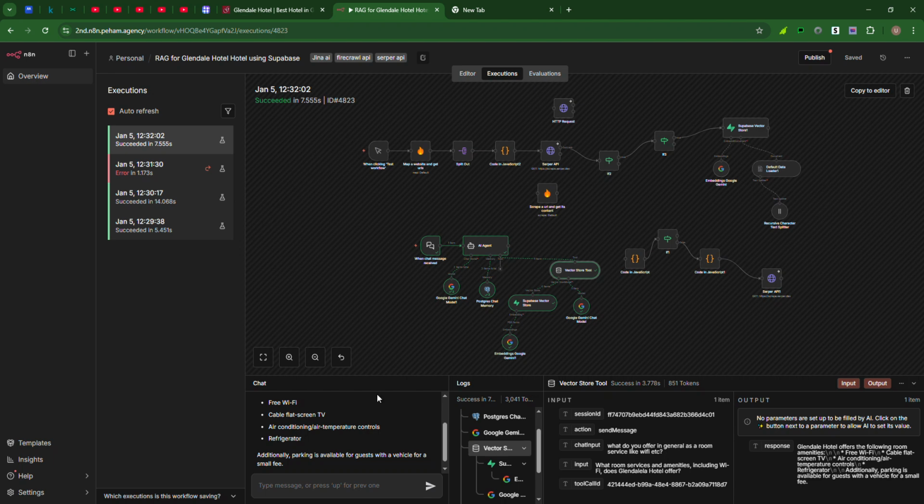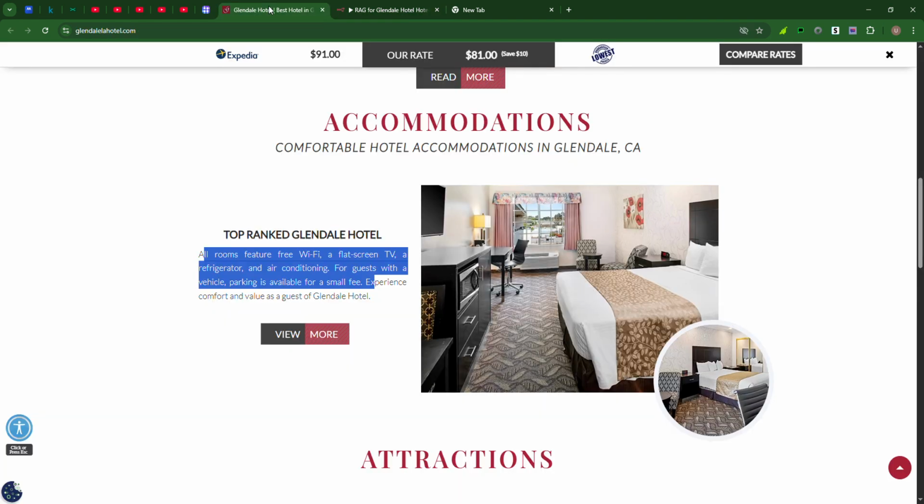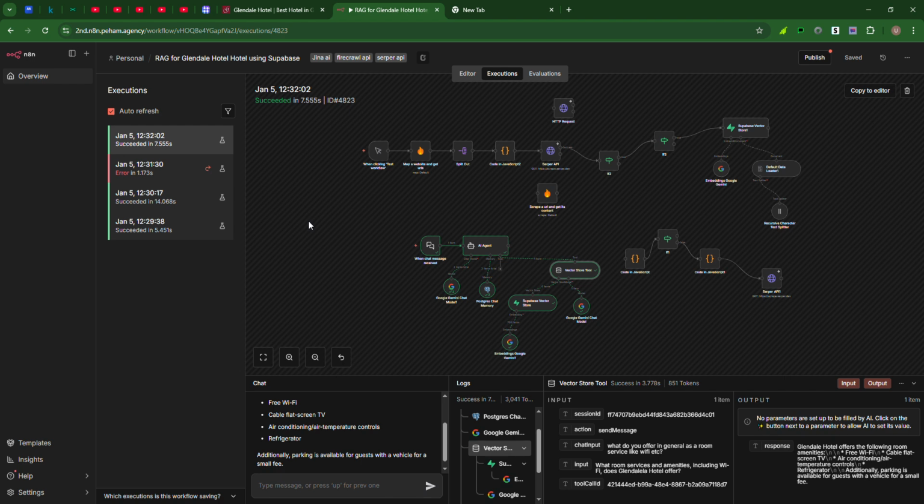Okay, so in today's automation, I built a chatbot for a client's hotel. First of all, I fetched the data from that website using Firecrawl's API. I fetched their links, like their contact us page and all those pages, and then I split them out using the split out node. Then I used the Serper API for crawling through those pages and fetching the data out in markdown format.